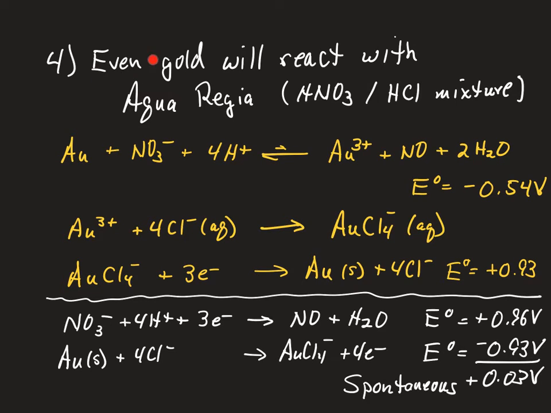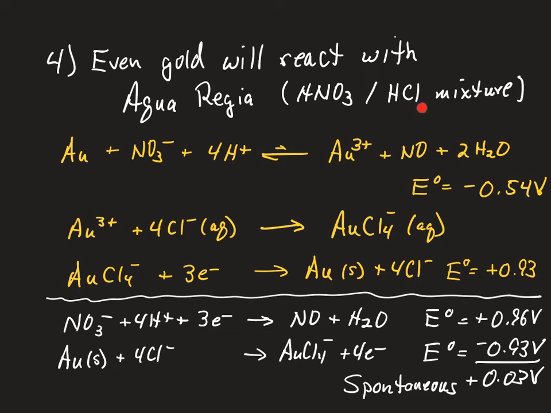So we said gold wouldn't react with nitric acid, but gold will react with a solution called aqua regia, which is a mixture of nitric acid and hydrochloric acid. And it works like this. We said gold doesn't react with nitric acid, because the potential for that reaction is unfavorable. But remember, this is an equilibrium situation. So that doesn't mean we don't produce any gold ion. It just means that at equilibrium, the concentration of gold ion is really, really low.